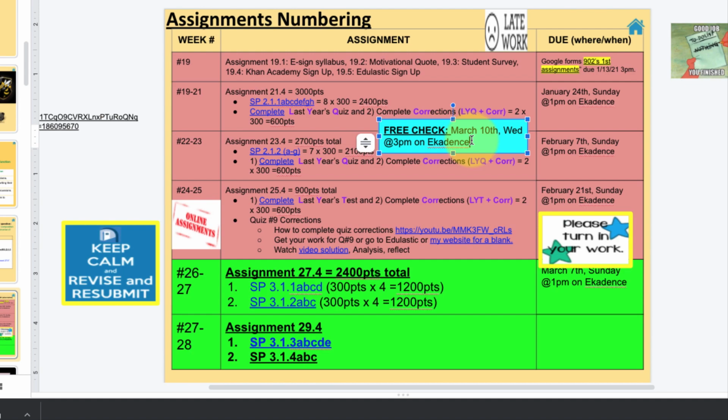And a second way you can double check is just tell me by email, hey, Mr. Ng, I turned in assignment 23.4 for full credit. Can you double check that for me? So if you do that by this Wednesday, so I'm giving you 2 days, you can even do it in class today. Make sure it's clear, and then I will go check it. So give me an email and put it in the comment in eCadence, then I can check it. So again, that was my mistake, but shout out to Angelina who caught that mistake.